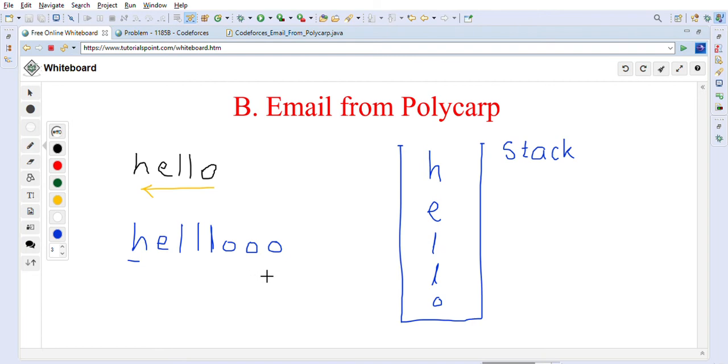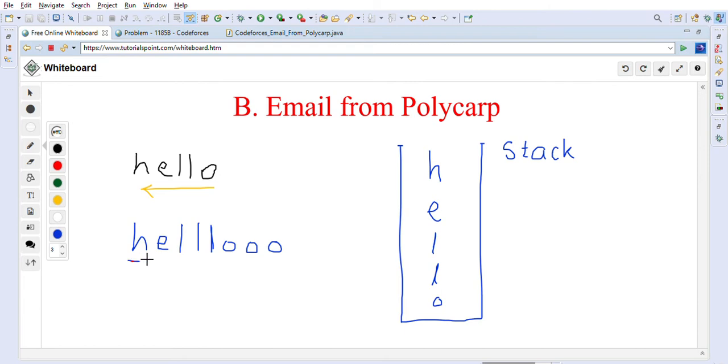go through the second word, because we want to find out if this second word can actually make the first word, right? And we have to find it out, right? So we will use the stack for that. So now we will go character by character from this word, and we will keep checking if this character is present on the top of the stack. In that case, we will remove the character from the stack, right?